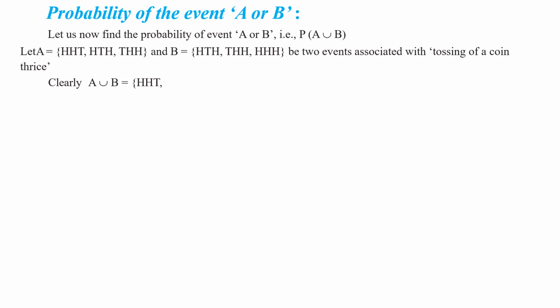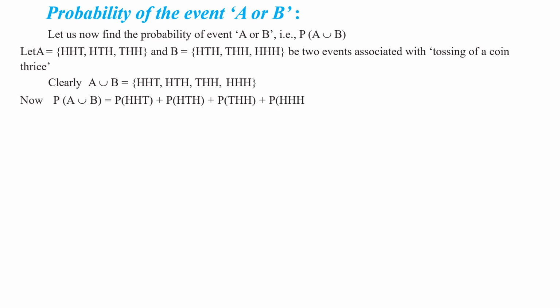Clearly, A union B, here we are finding the union of these two sets. Then what will you get? The set {HHT, HTH, THH, HHH}. Here we are using the previous knowledge of set theory. Now, P of A union B is equal to P of HHT plus P of HTH plus P of THH plus P of HHH.